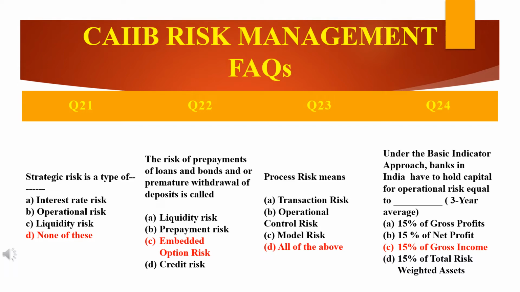I would repeat once again, this is an important question. The 15% is prescribed by RBI. So what is gross income? Gross income is defined as net interest income plus net non-interest income. For the 3-year average, if in one of the years the gross income is 0 or negative, then that has to be excluded from it, and the calculation has to be done on the average of the other years only.